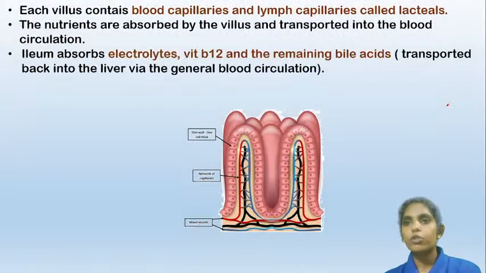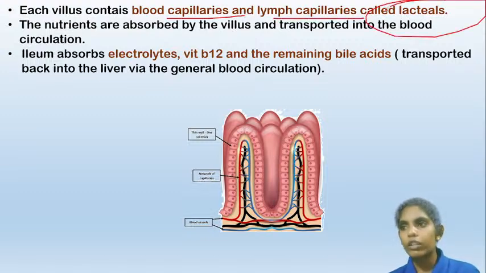So, as I told you earlier, each villus contains blood capillaries and lymph capillaries called lacteals. And the nutrients are absorbed by the villus and transported into the blood circulation.